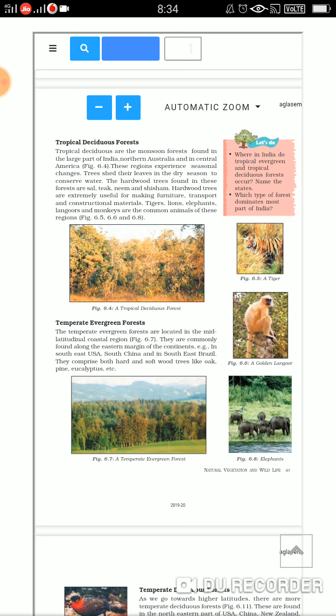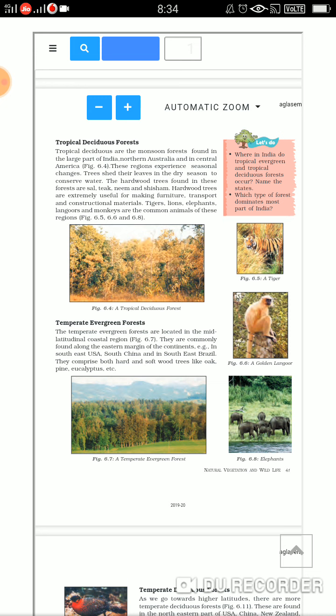So, they are the hardwood trees. So, what type of trees are found here? Sal, teak, neem, shisham. Fine. And they are very useful in making furniture, transport, constructional material. And animals found here are tiger, lions, elephants, langurs, monkeys. They are very common in these type of regions.